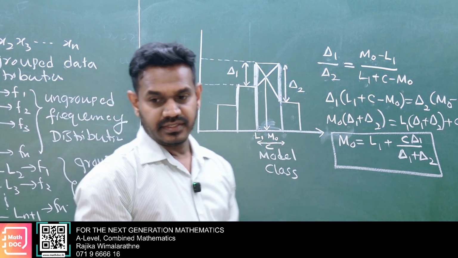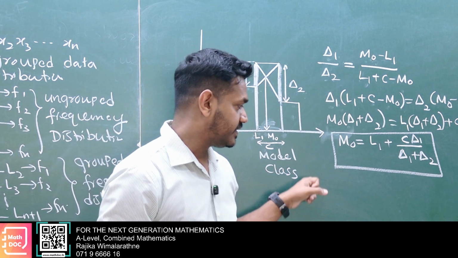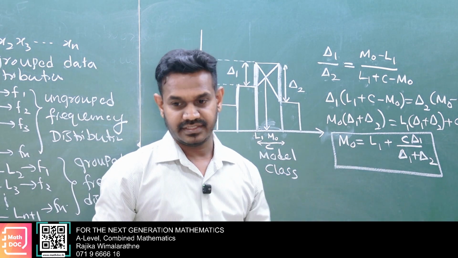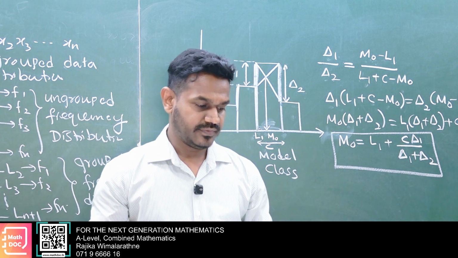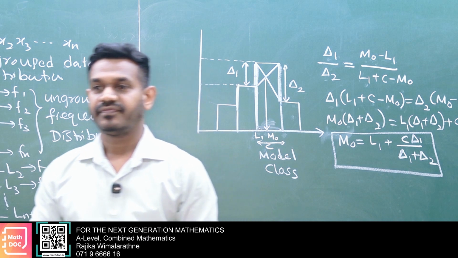Okay. So in that space you'd better write: highest frequency class is the model class. You'd better write there that the highest frequency class is the model class.